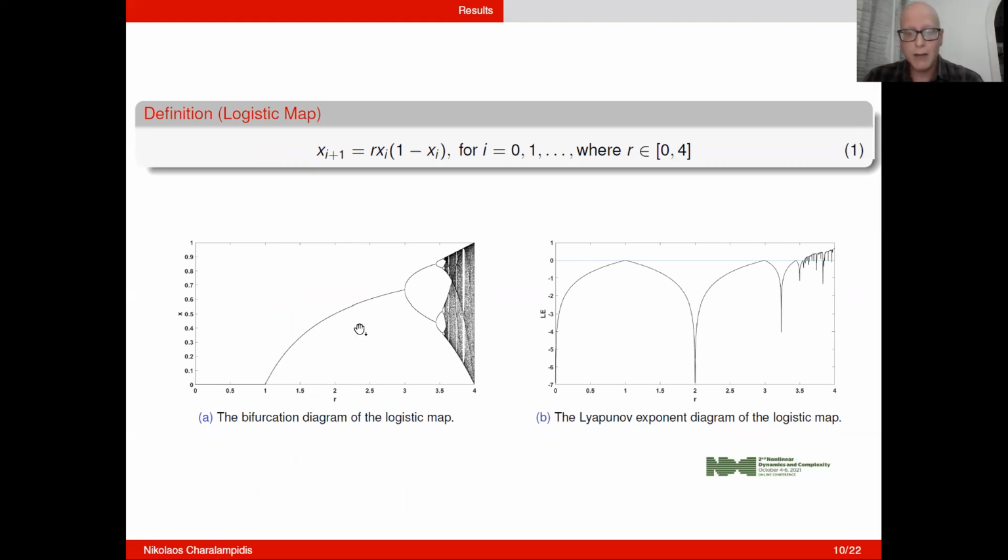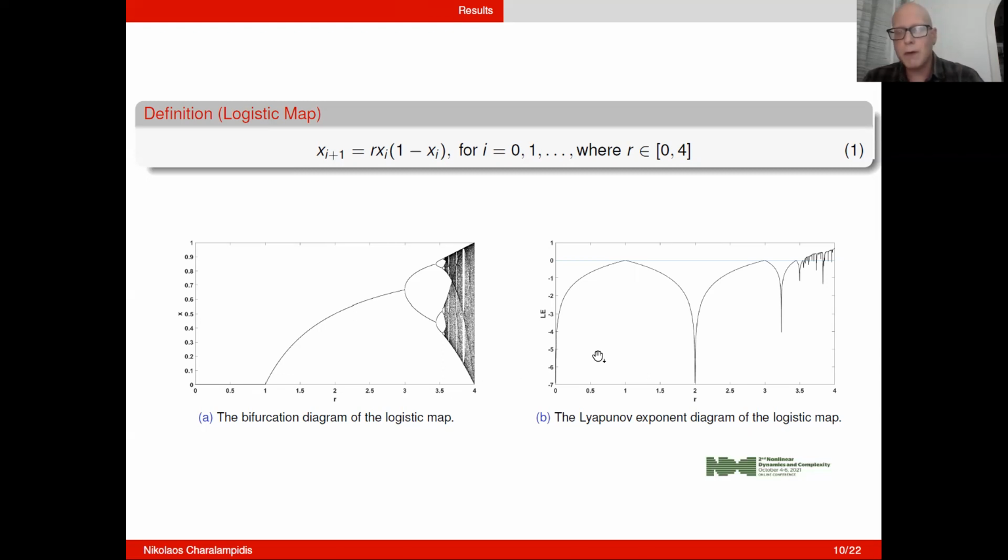For example, here, in the bifurcation diagram of the logistic map, we see that for r less than 1, the system asymptotically decays to 0. For values between 1 and 3, the system loses its stability, and for values larger than 3, follows a doubling period route to chaos.